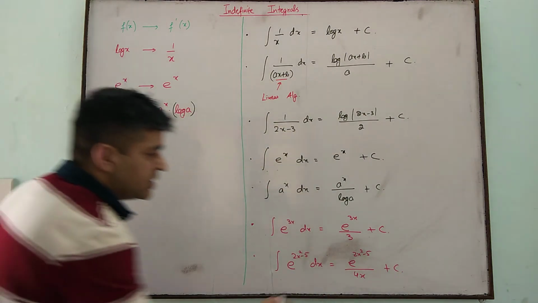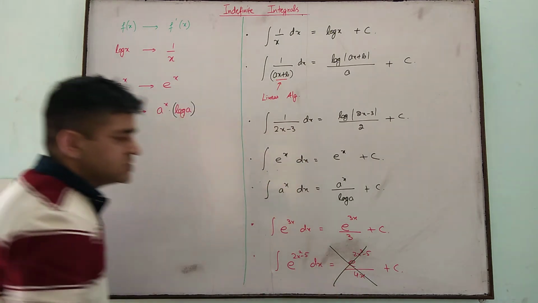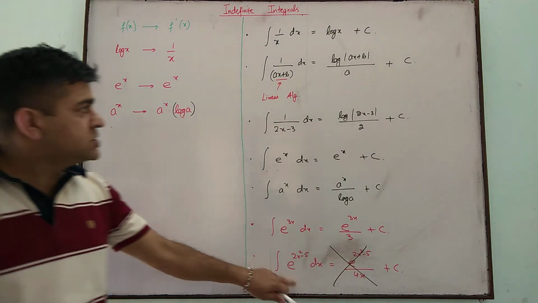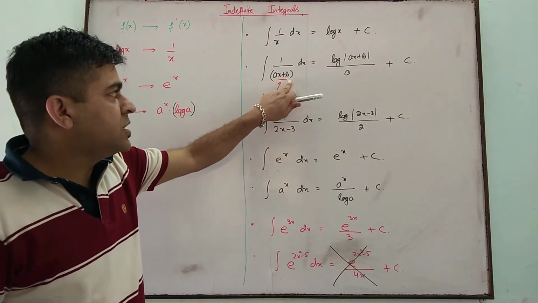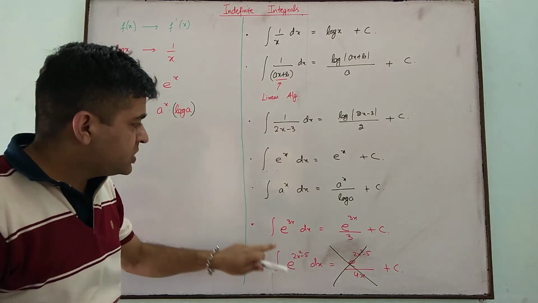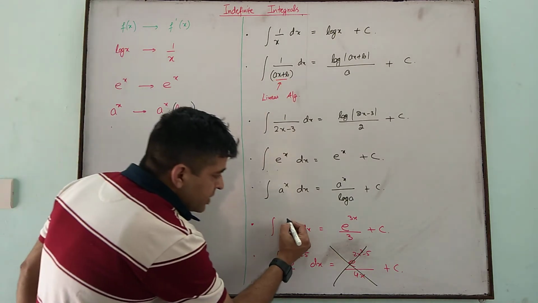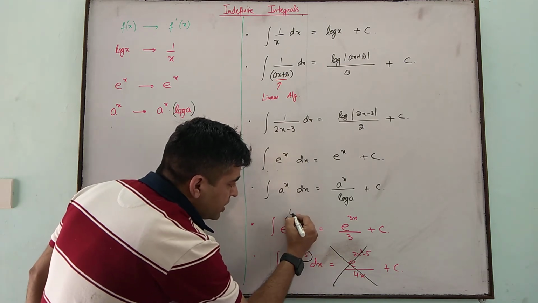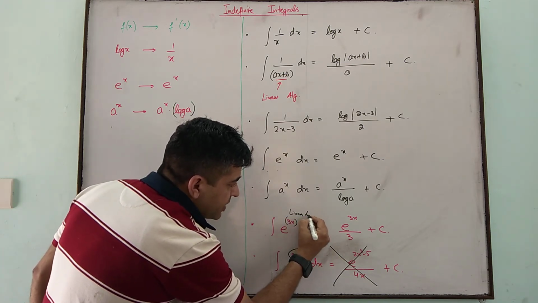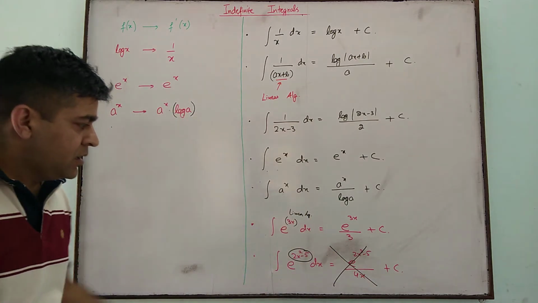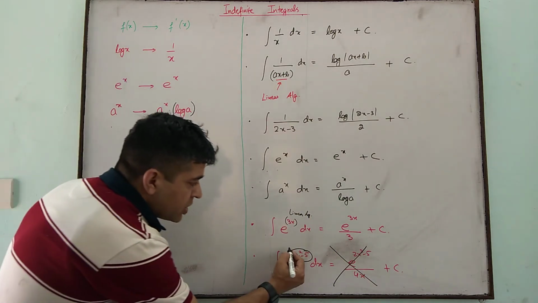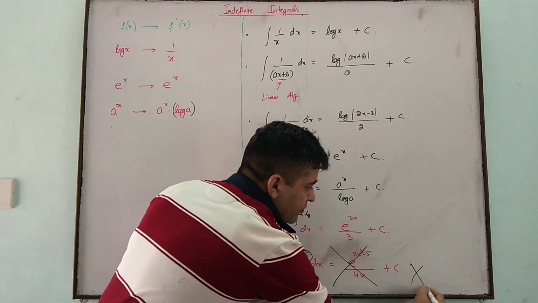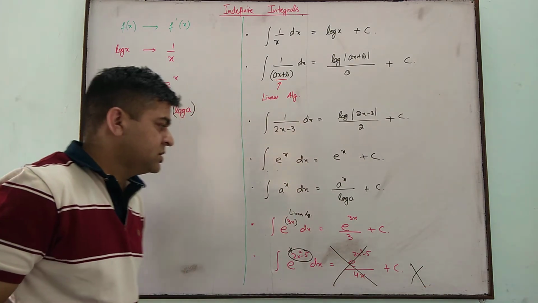And now see, this concept is wrong. That is because with the same condition, if any function, so here also it is same, this function must be what? Linear algebraic function. So this function is not linear function, so we cannot integrate it like this.